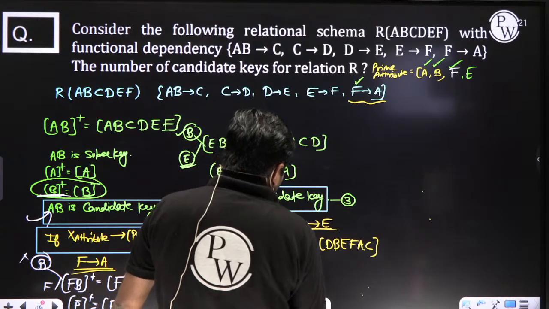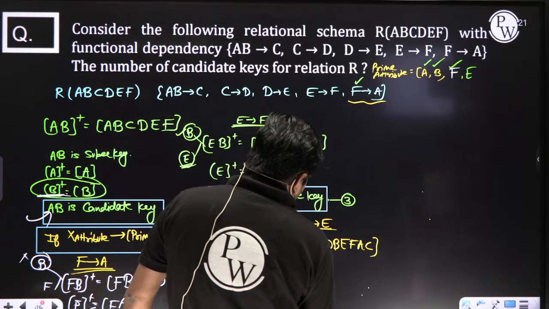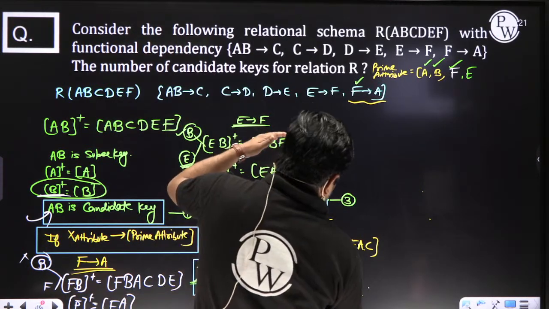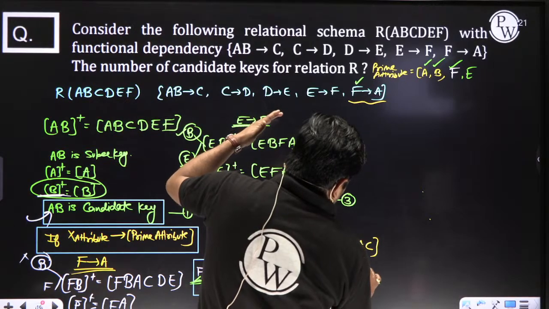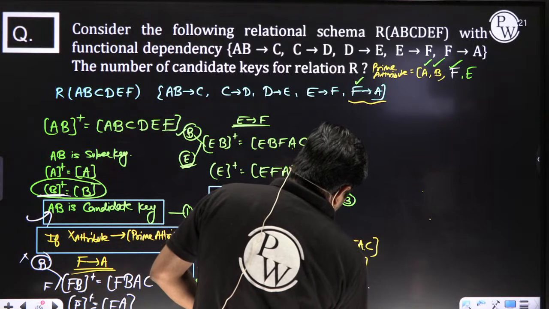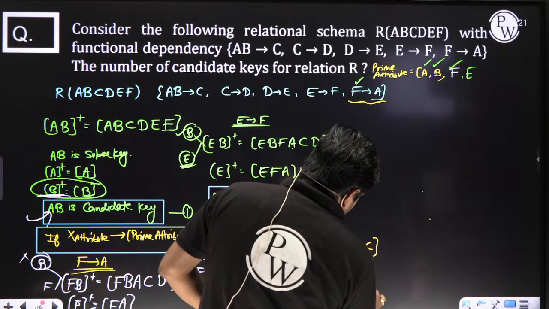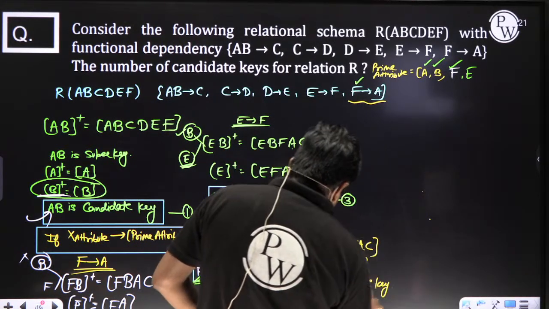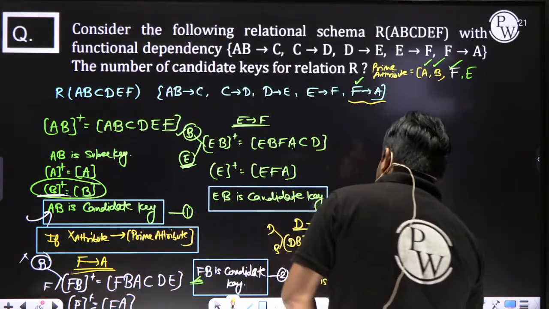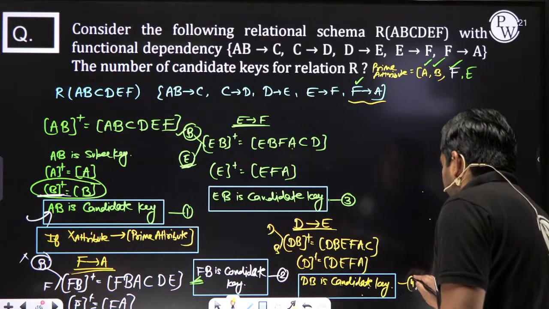We take the closure of D, then we can conclude. D closure is D, E, F, A, not getting all attributes. Now we can say DB is a candidate key, my dear student. DB is candidate key number 4.